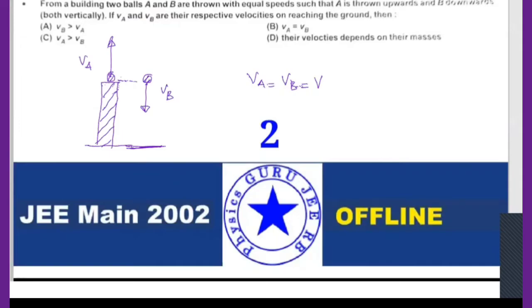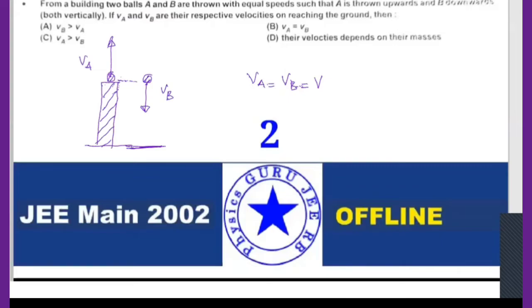Anybody? Option C. Option D. Option D or C. Both velocities are equal on reaching the ground.